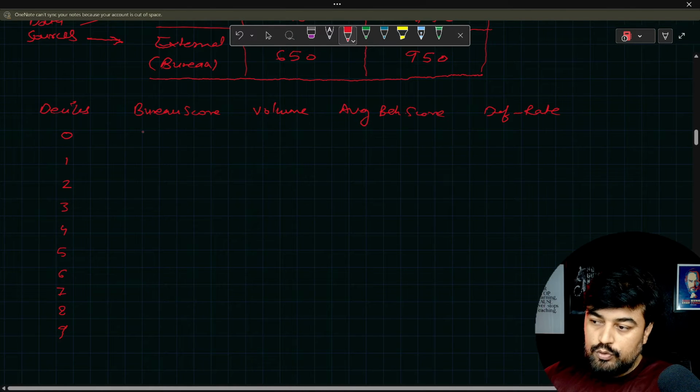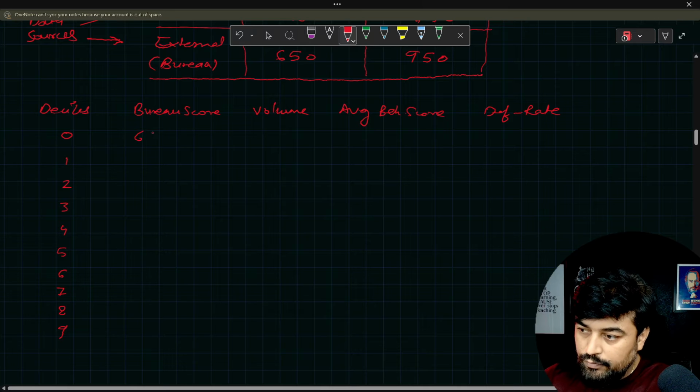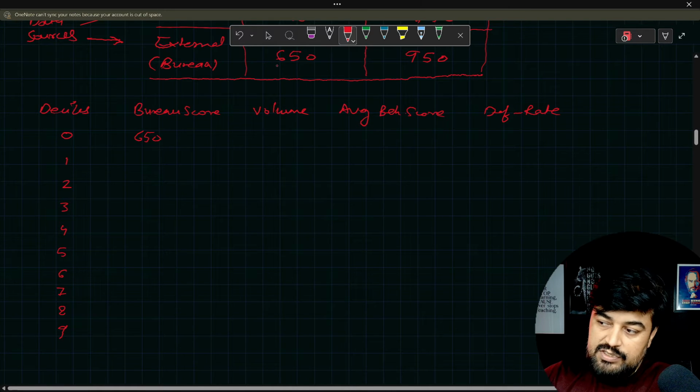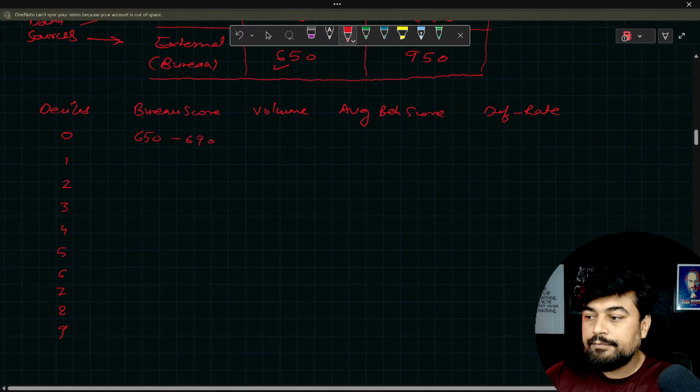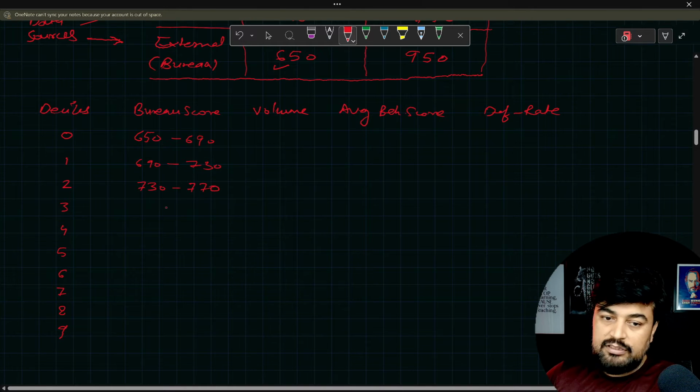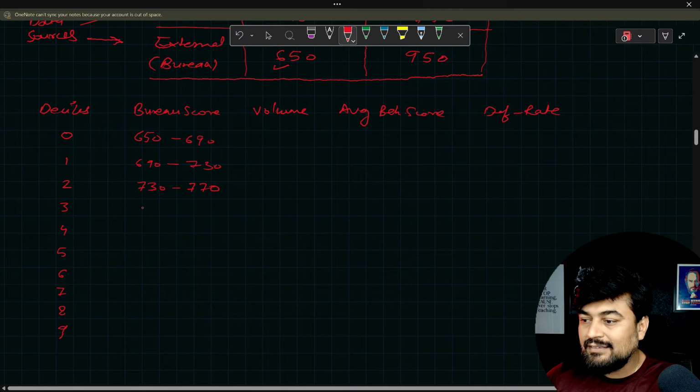So for the average bureau score, let's say the bureau score starts from 650, as I mentioned the lowest here, right? It goes to 690, then from 690 to 730, then from 730 to 770. So I am just adding 40. So 40 is, let's say, the bracket.